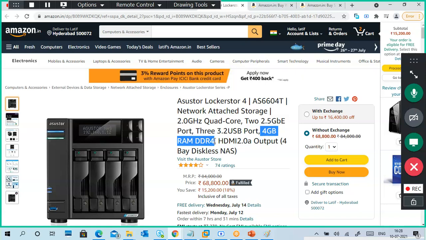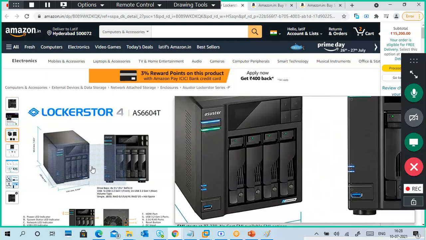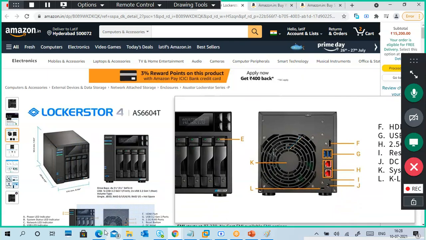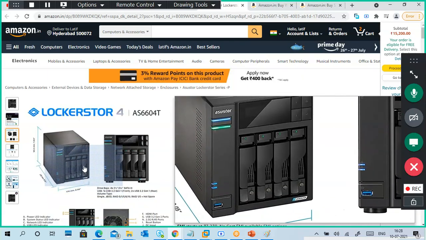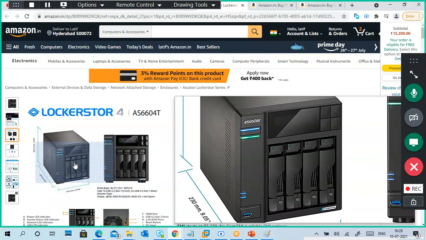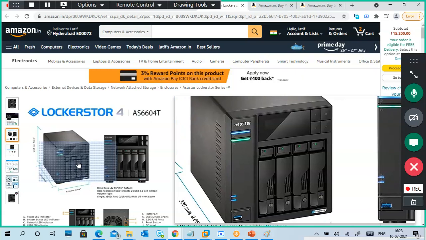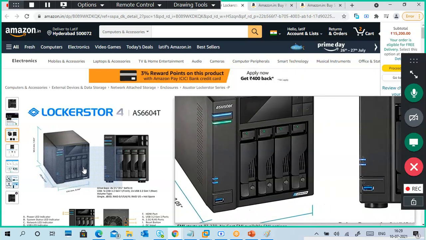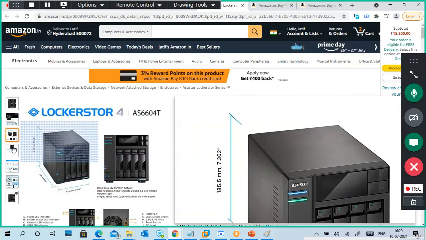There is 4 GB DDR4 RAM, a quad core processor, and 2.5 gigabit Ethernet ports. It has 4 bays, so you can remove the front one, and you can see that green LED. 4 things are there now. You just have to press the button to open, and you will get the disk out.